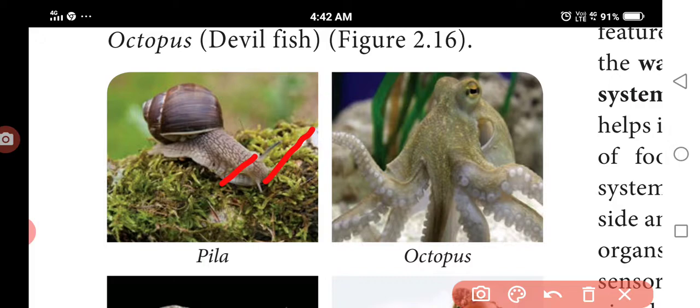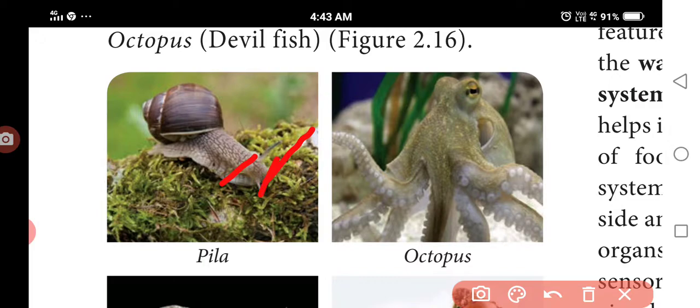The skin is made up of this calcium. That's why it is called the mantle. Gills are present, a number of feather-like gills. What is the function of the gills? Respiration is carried out by the gills. The digestive system is complete, and the rasping organ is called the radula. It has rows of chitinous teeth for feeding.